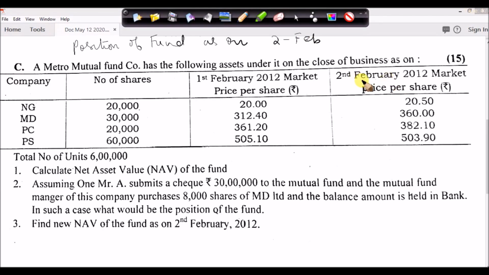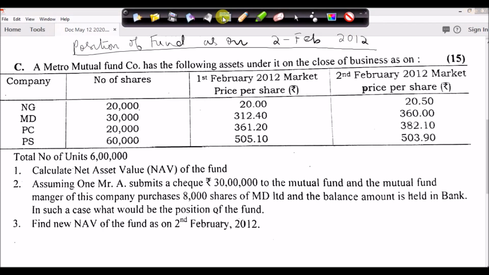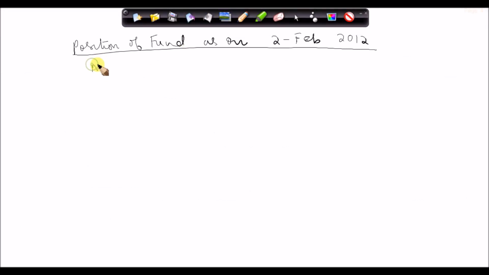I will be taking a new page. So the position of the fund as on 2nd February 2012 is that the fund is having NG shares, 20,000 shares.